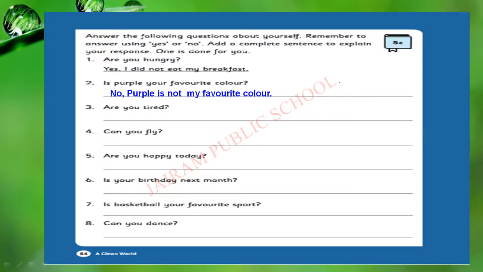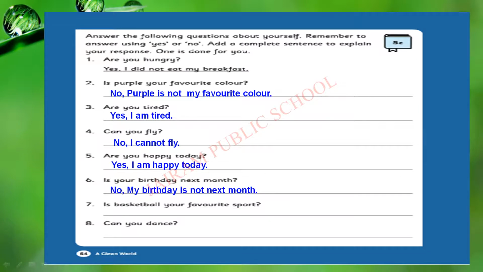Okay, next one. The question is, is purple your favorite color? My favorite color is blue. So I am writing here, no, purple is not my favorite color. Otherwise, you can write, no, my favorite color is blue. Next one, are you tired? Yes, I am tired. Can you fly? No, I cannot fly. Are you happy today? Yes, I am happy today.